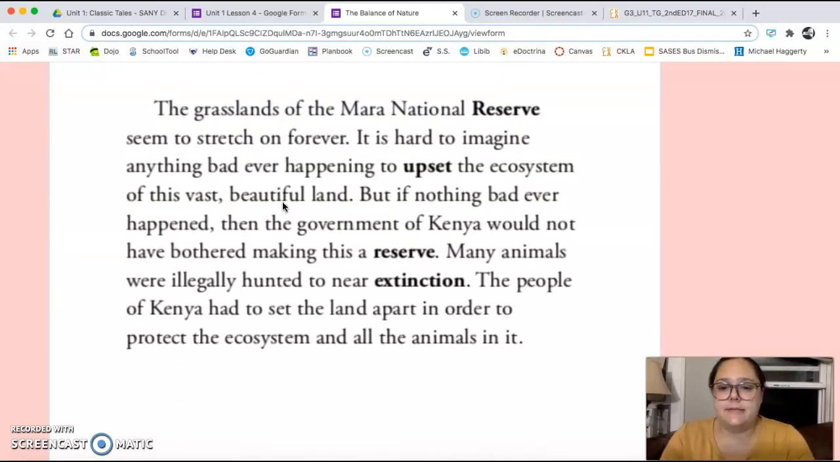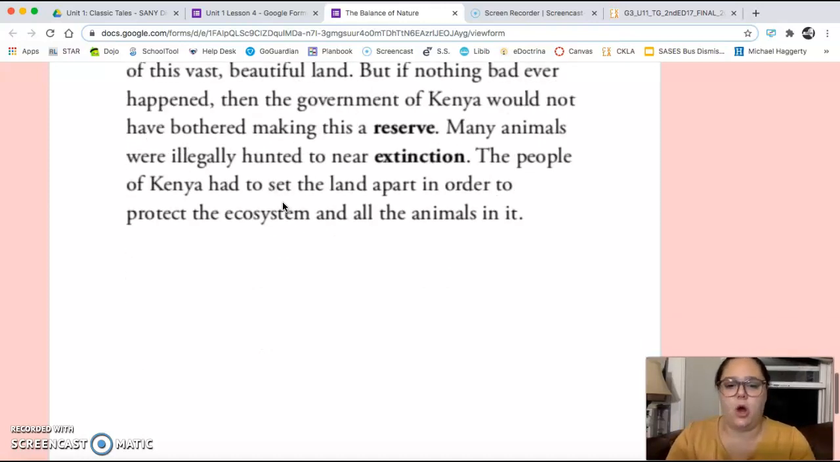The grasslands of the Mara National Reserve seem to stretch on forever. It's hard to imagine anything bad ever happening to upset the ecosystem of this vast, beautiful land. But if nothing bad ever happened, then the government of Kenya would not have bothered making this a reserve. Many animals were illegally hunted to near extinction. The people of Kenya had to set the land apart in order to protect the ecosystem and all the animals in it.